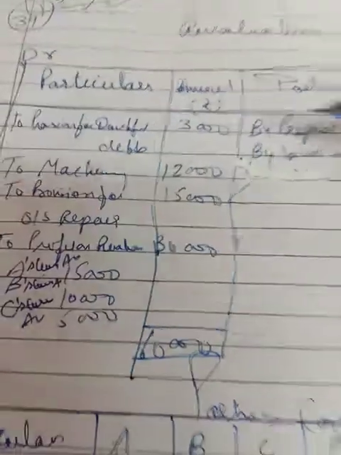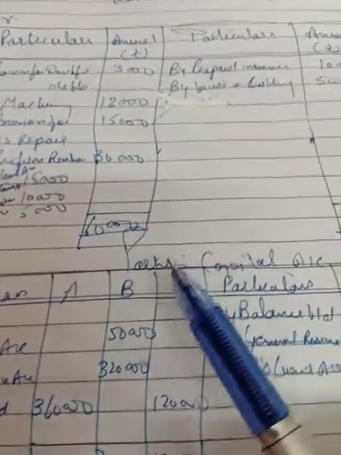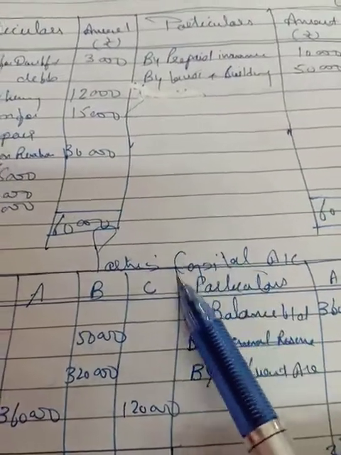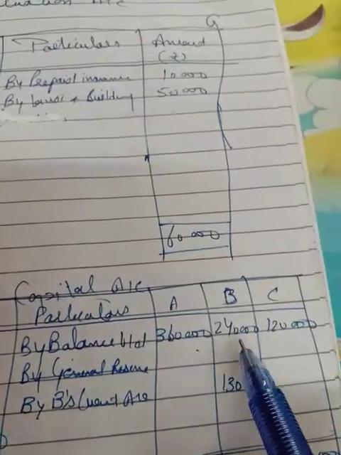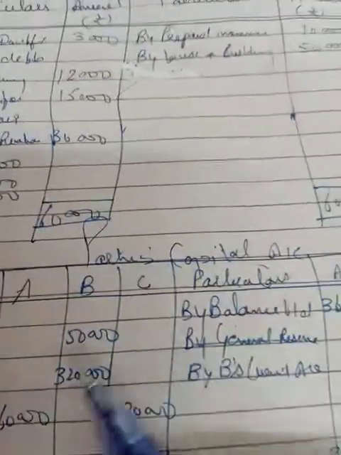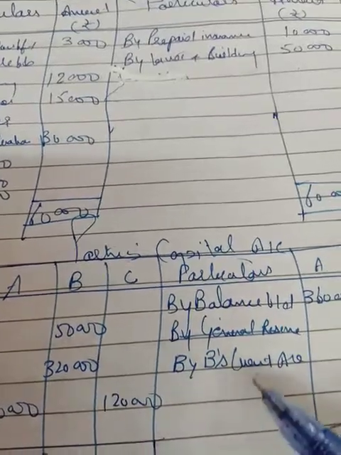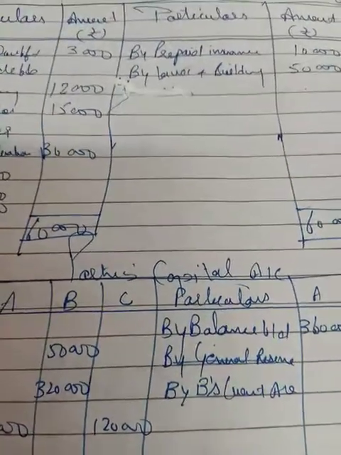As we have made the revaluation account just now after discussing all the revaluation items, now this is the partners' capital account, and you have to show the balance. By balance b/d 3,60,000, 2,40,000 and 1,20,000. All the other balances come into the partners' capital account after preparing the partners' current account.